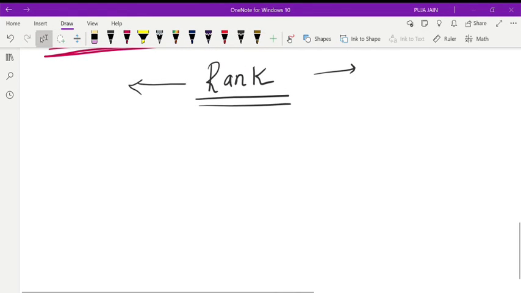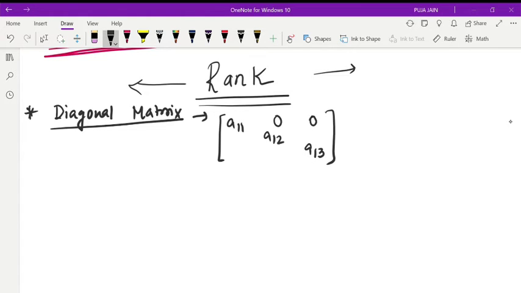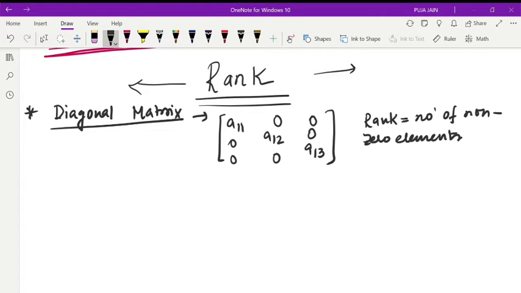Okay. So how to find rank? Suppose I am considering a diagonal matrix. In the first case, we need to find the rank of a diagonal matrix. A diagonal matrix means what? Only the diagonal elements are present. Rest elements are 0. So the rank of a diagonal matrix is the number of non-zero elements present in the diagonal.